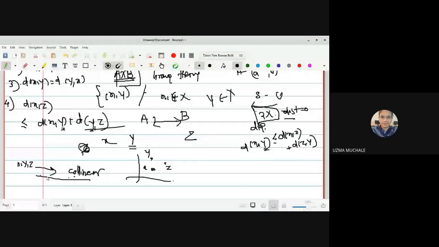Can anyone define what collinearity is? They are on the same line. That means if they are on the same line, then this equality holds, and the strictly less than condition will hold only if they are not in a straight line, or we can say they are not collinear. If they are not collinear, it may be in 2D or 3D space or anywhere else.